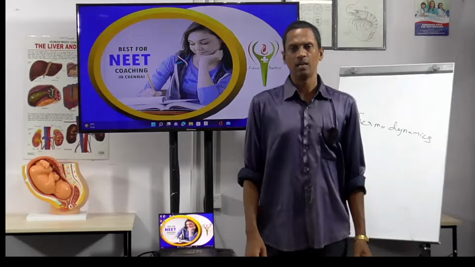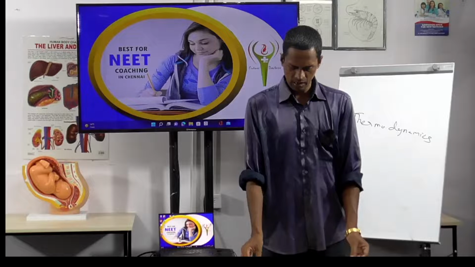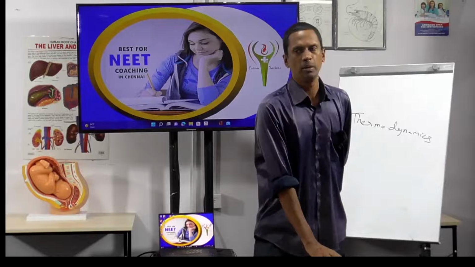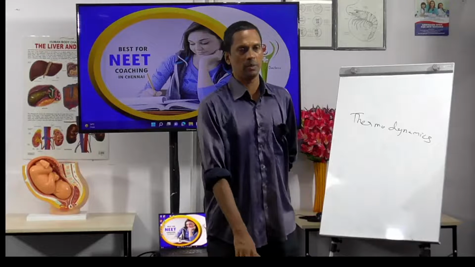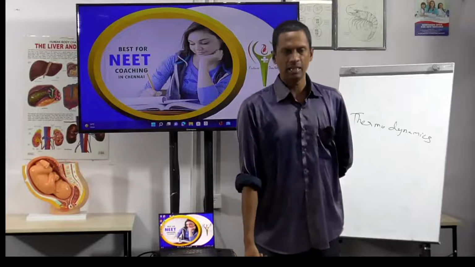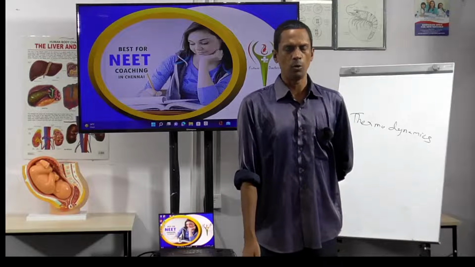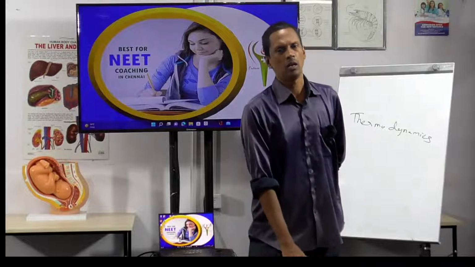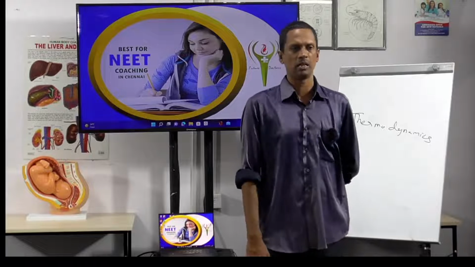The zeroth law says that you have to take equilibrium systems A, B, C. C is in equilibrium with A and B, which means they are maintained at constant temperature, constant pressure, everything.